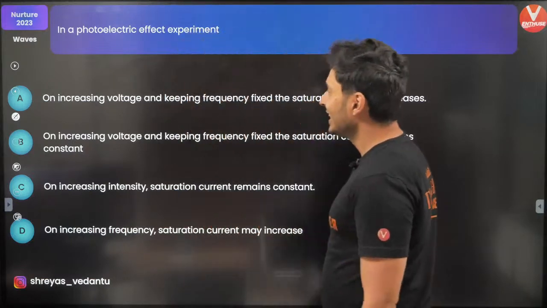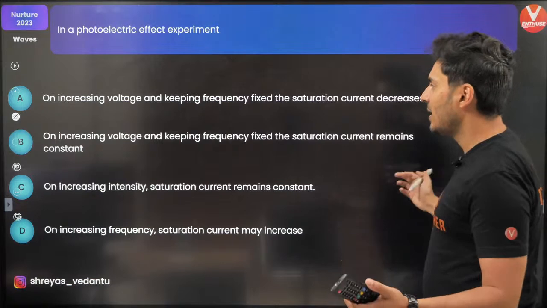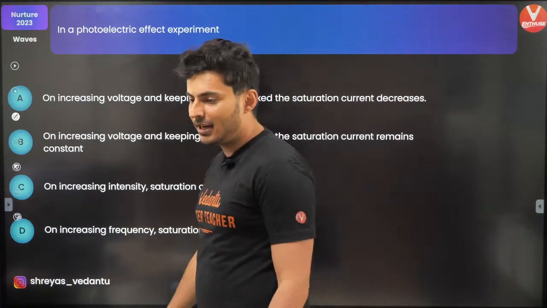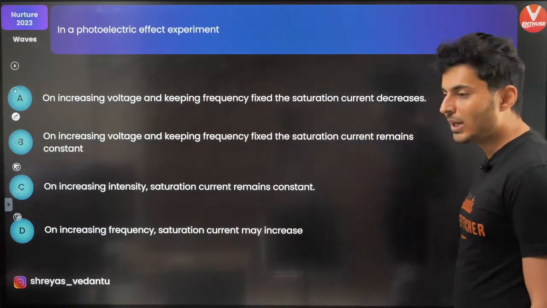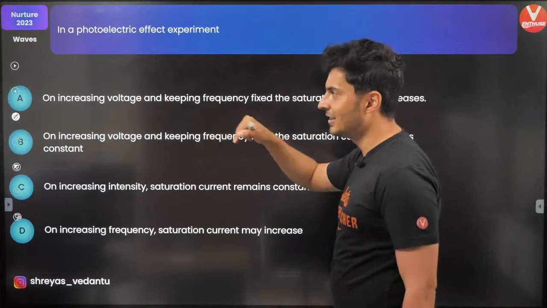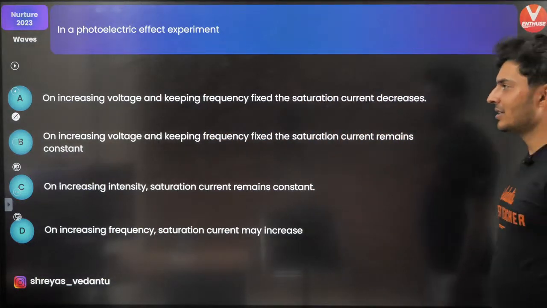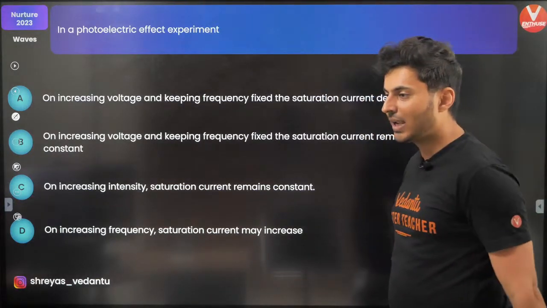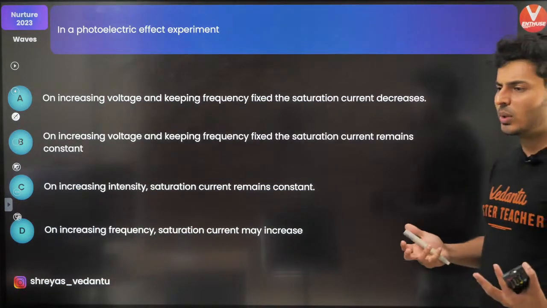Okay, all right. So in the photoelectric effect, on increasing the voltage, what happens? On changing the frequency, what happens? Anna Reddy is saying option 3. Is it? Let's figure it out. Quickly try to post all the answers in the comment section. Come on, think about it. What happens in a photoelectric experiment? What depends on what?